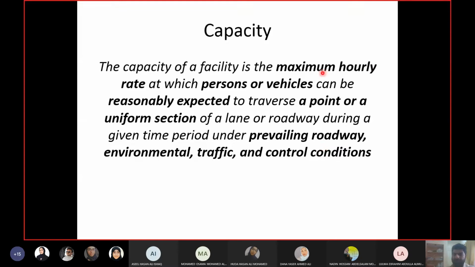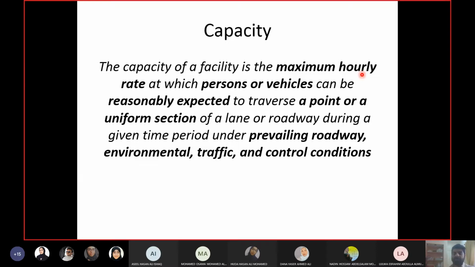So maximum hourly rate, meaning flow rate, at which persons or vehicles can be reasonably expected to traverse a point or a uniform section for a lane or roadway during a given time period under prevailing conditions, and they include environmental, traffic, and control conditions. Now you can see some words are highlighted or bold here. Okay, why are they? First of all, maximum hourly rate. We have already discussed that capacity is calculated in terms of flow rate, not volume, flow rate. And what is flow rate? The maximum flow within an hour, and then you convert it to the hourly rate, right? So this is flow rate.